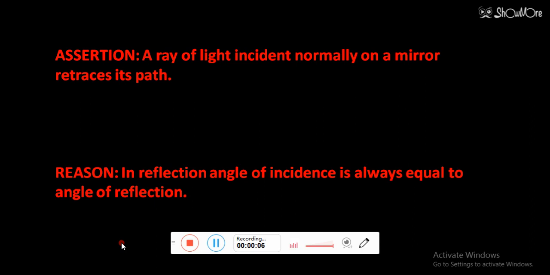In this session, we are going to discuss some important assertion reasoning questions which are important for the unit test 2. These are questions related to the term 1 syllabus, physics portion, 10th class.